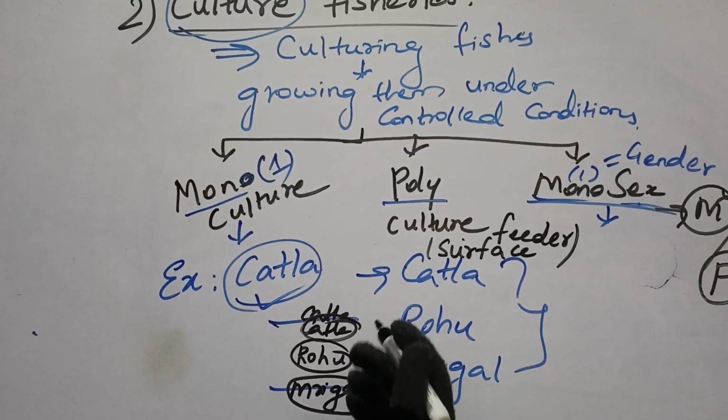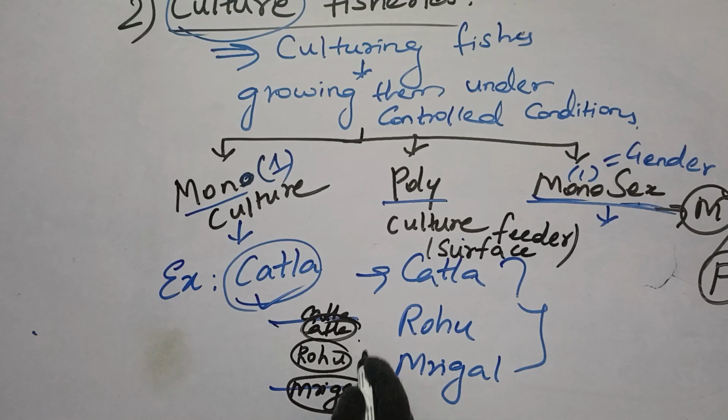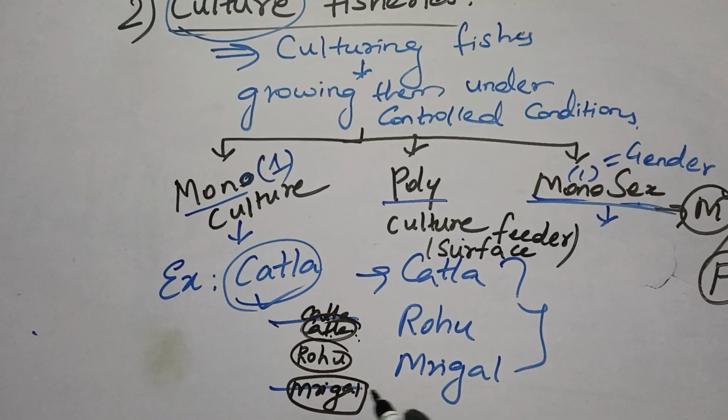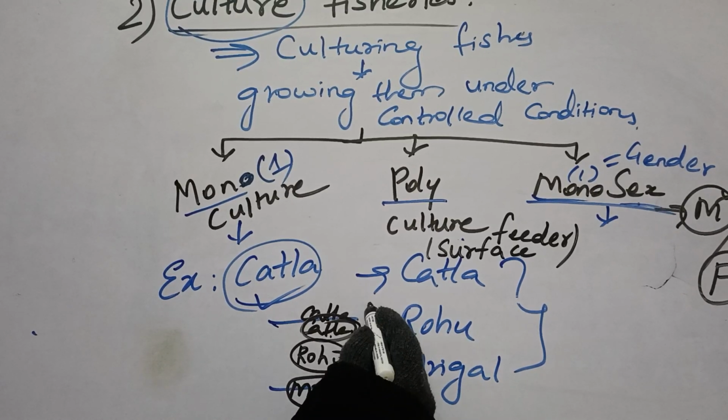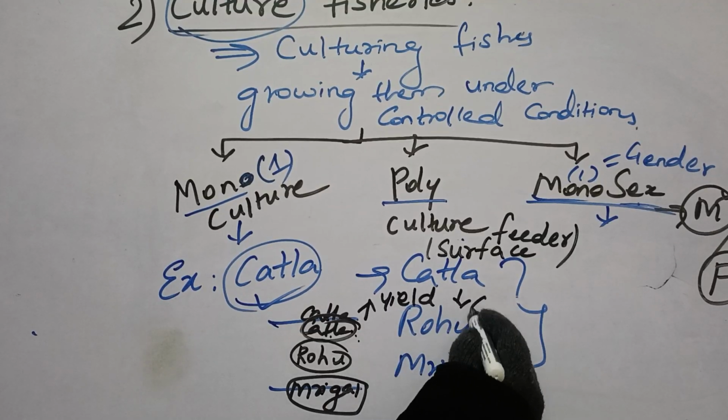Based on their preferred zones, we select the species and grow them together. So overcrowding won't happen. Competition for food also won't happen, because Catla will be in its position, Rohu in its place, Mrigal in its place. There is no fighting, no overcrowding and no competition for food. In this manner we can get high yield and less competition.